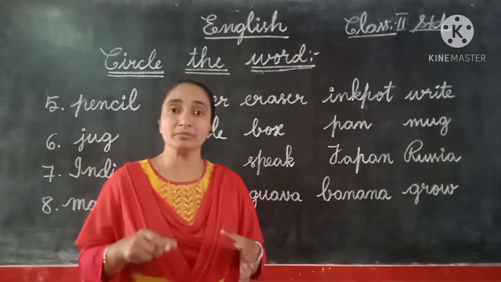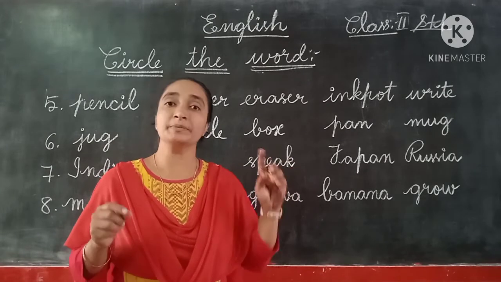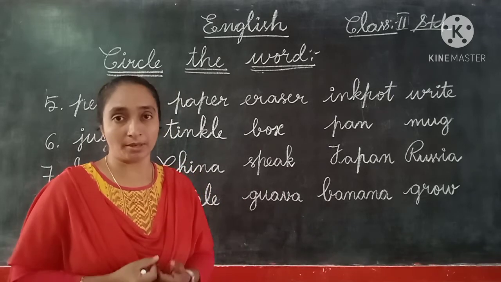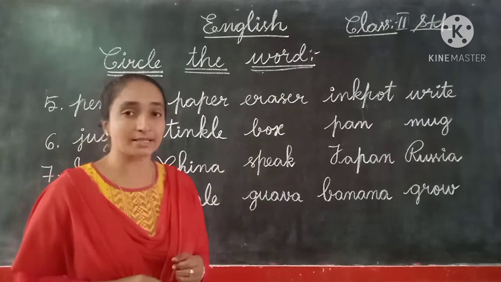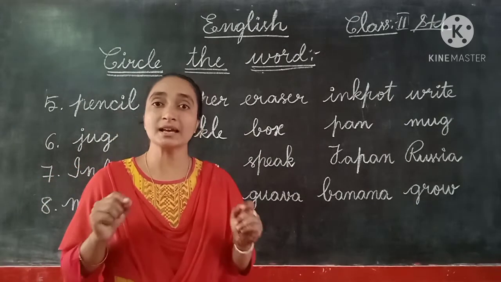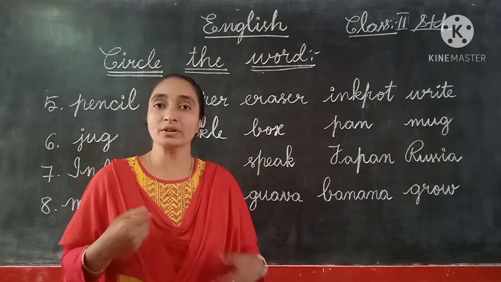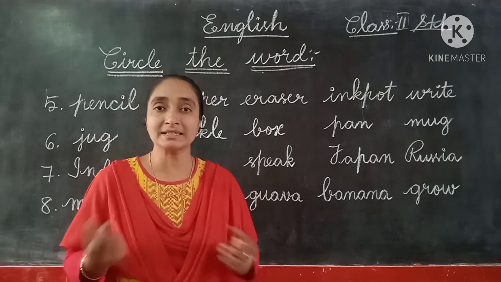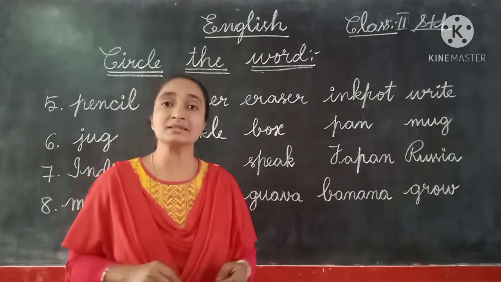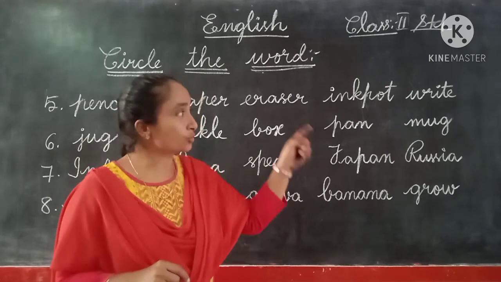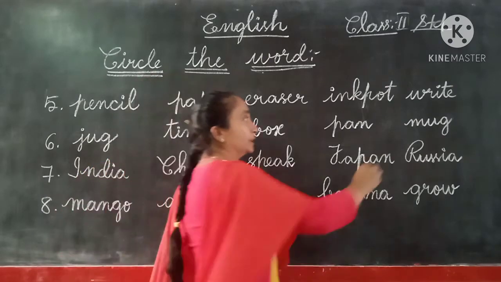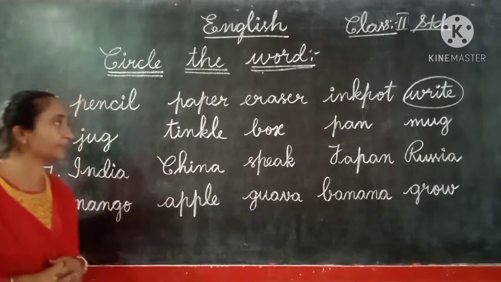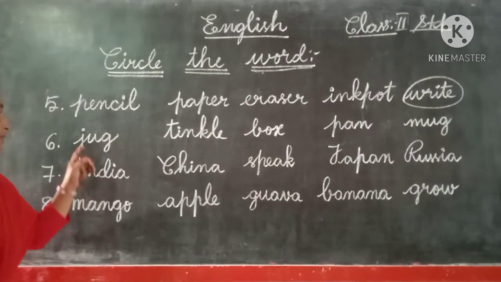Now, which is not the naming word? All these are the names of things, that means all these are the naming words. Now, in this, which is not a naming word? Write, W-R-I-T-E. Write is an action word, a doing word. Already we have completed the action words, children: eating, writing, brushing, jumping, singing, all these are action words. So write is an action word, not a naming word. So that word we have to circle. Let us do the circle, children. Here we have completed write. Now let us see the second one, the sixth one.